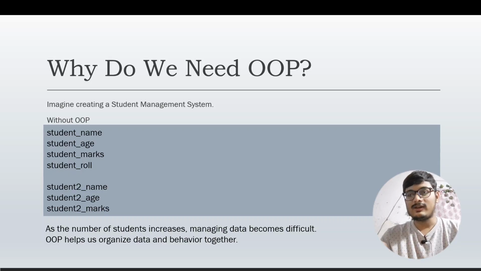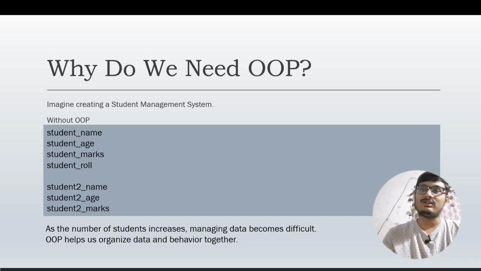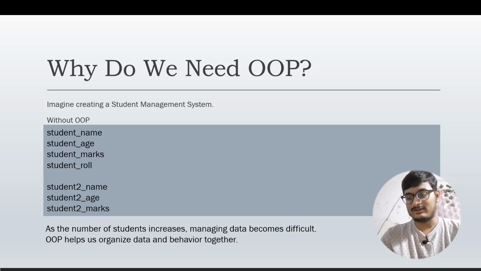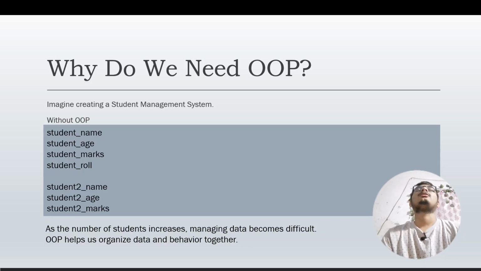It will be very inconvenient for us to store them, like student name one and student age one, and in this manner we will have to create a thousand. There are four attributes, the four things that we are storing: name, age, marks, and roll number. So we will have to create 4,000 different variables. This will be very inconvenient for us.